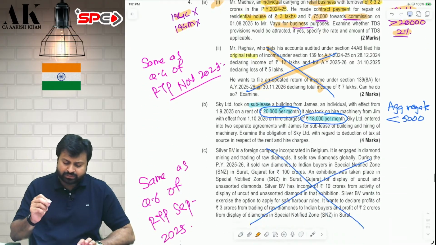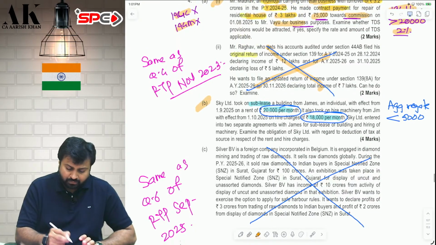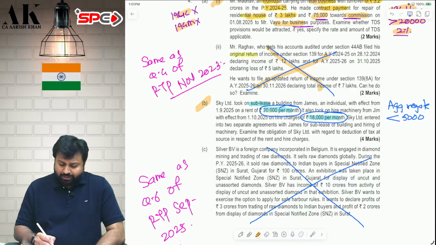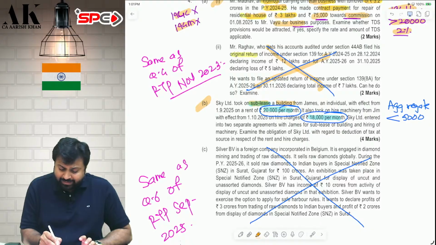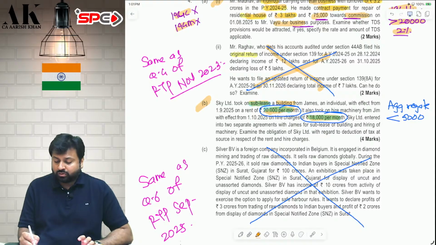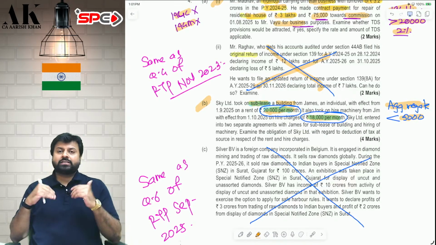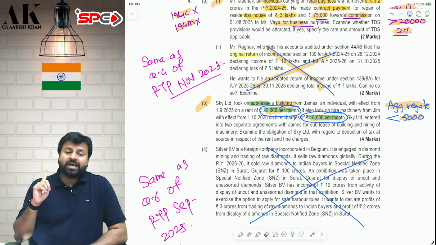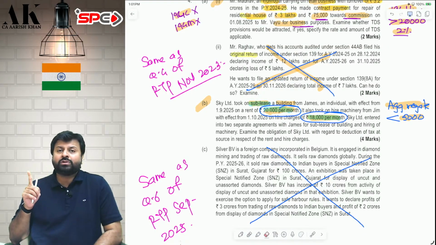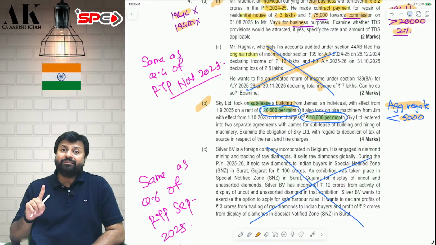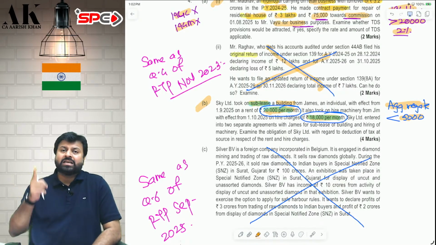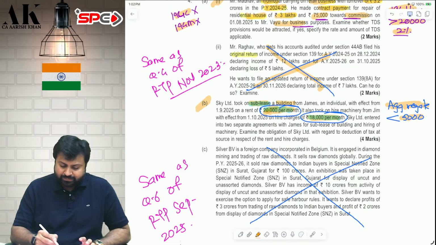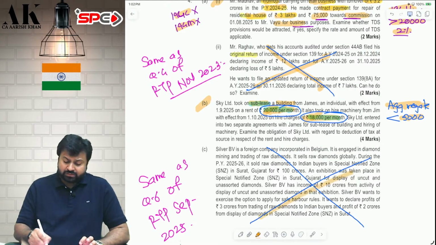Second question we have done earlier, you can check it. Okay. Third question, question number B. You have taken on sublease a building for 20,000 rupees per month and machinery for 18,000 rupees per month. Will you deduct TDS? The answer is no, because the aggregate payment does not exceed 50,000 rupees, therefore no TDS. Under 194I, a new limit is set. Earlier, till last year, the aggregate limit for the entire year was 2,40,000. Now the aggregate monthly limit should be more than 50,000. Here the monthly limit is only 38,000. Therefore, no TDS will be applicable over here.